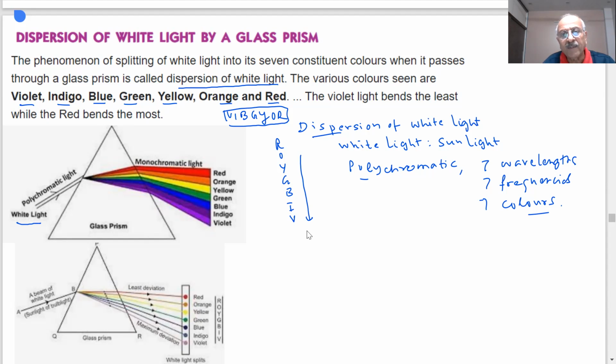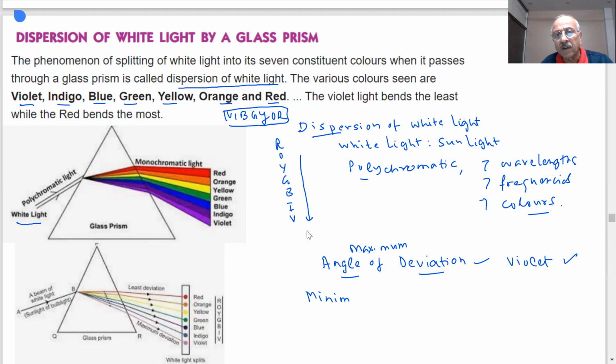In this case, can you tell me, student, that which light has the angle of deviation maximum? Maximum angle of deviation is shown by which color? Violet color. Can you see violet color is towards the bottom of this prism? Maximum angle of deviation is shown by the violet color or violet wavelength of light. And minimum angle of deviation is shown by, is a question in the paper.